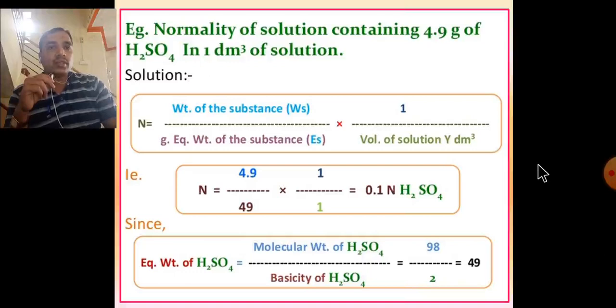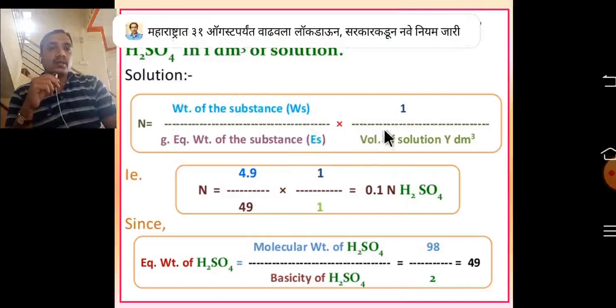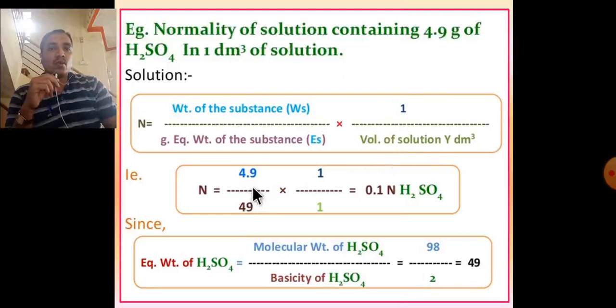Normality of solution example: find the normality of a solution containing 4.9 gram of H2SO4 in 1 dm cube of solution. Normality N is equal to weight of substance divided by gram equivalent weight of the substance, into 1 upon volume of solution V in dm cube. That is N is equal to 4.9 divided by the gram equivalent weight of H2SO4, which is 49, into 1 divided by 1 liter, is equal to 0.1 normal.